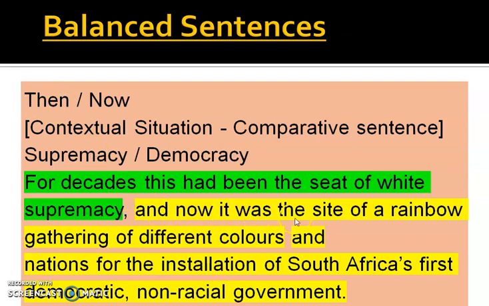And now it was the site of a rainbow gathering of different colors and nations for the installation of South Africa's first democratic non-racial government. That is now, mentioned over here. It's a very well balanced sentence with then and now.